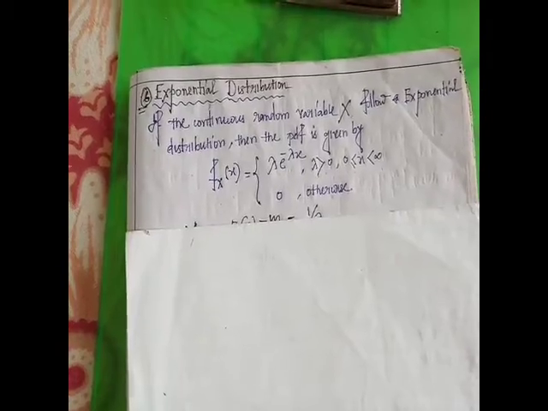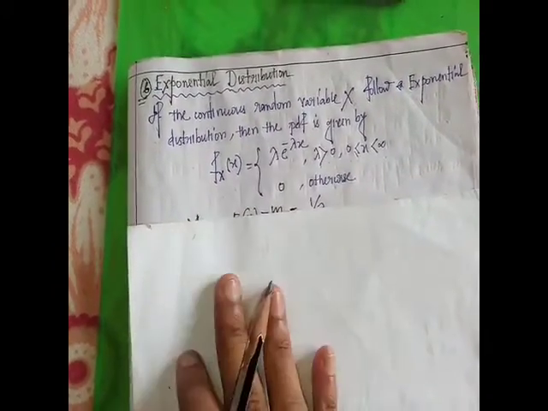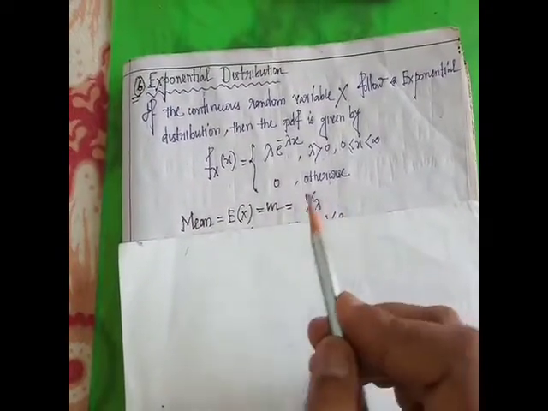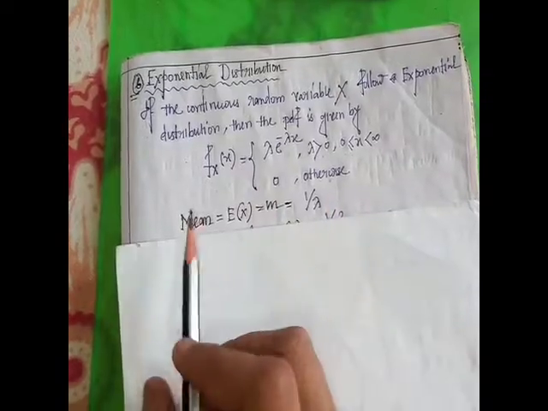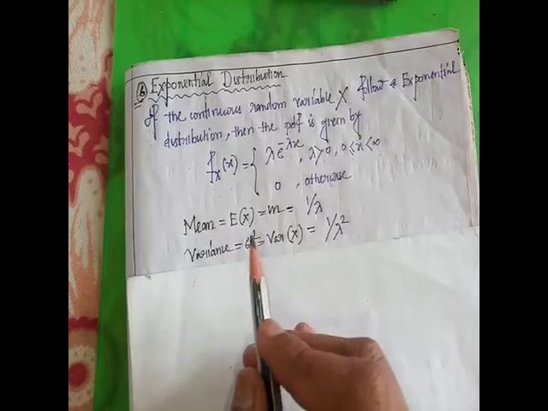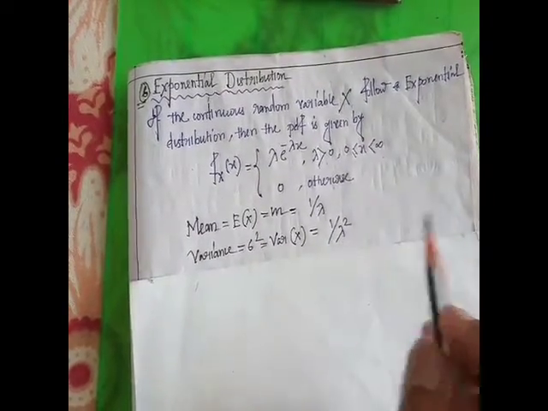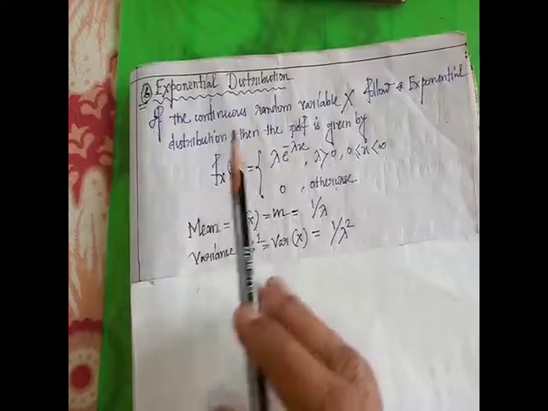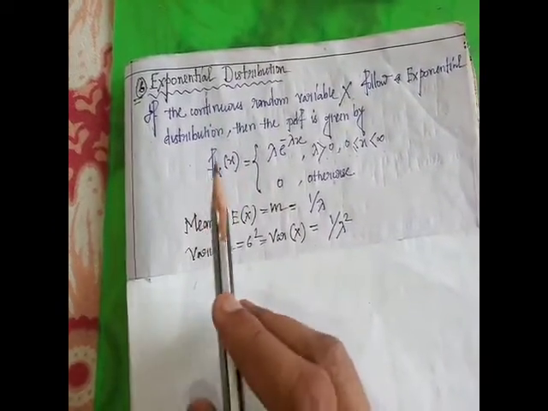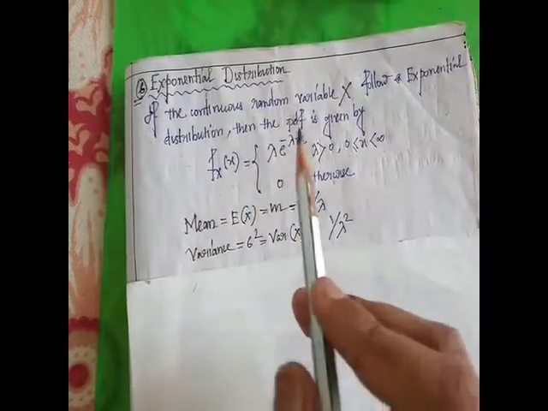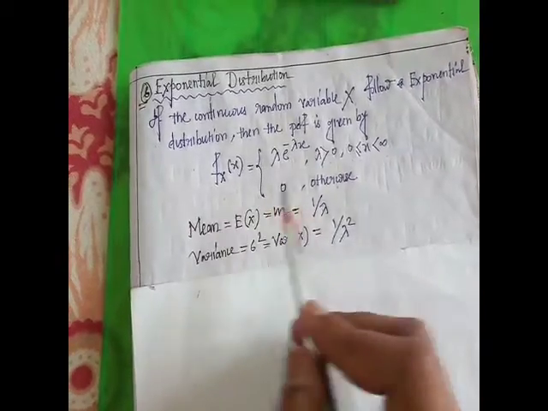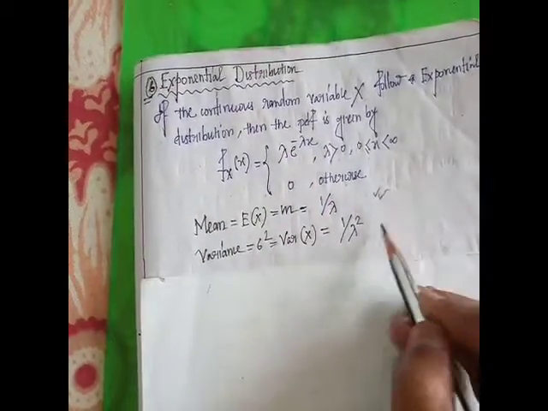If we calculate mean and variance, we get mean of exponential distribution is 1 by lambda. If we calculate variance of x, it is 1 by lambda square. So 1 by lambda is the mean of exponential distribution and 1 by lambda square is the variance, where PDF is given by lambda times e to the power minus lambda x, with lambda greater than 0 and 0 less than or equal to x less than infinity, and 0 otherwise. Very important result.